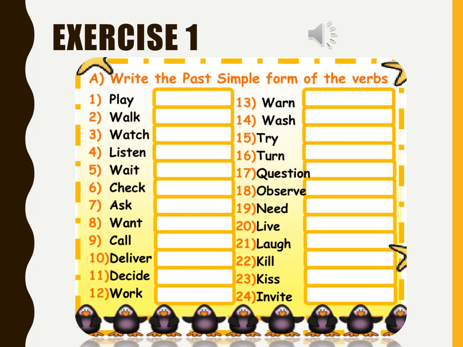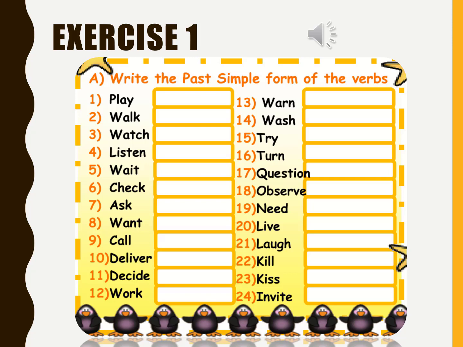Okay, now it's your turn. All you have to do is to rewrite the verb in the simple past, which means you are going to add either d or ed or ied. Remember, if at the end of the verb we have e, we just add d.